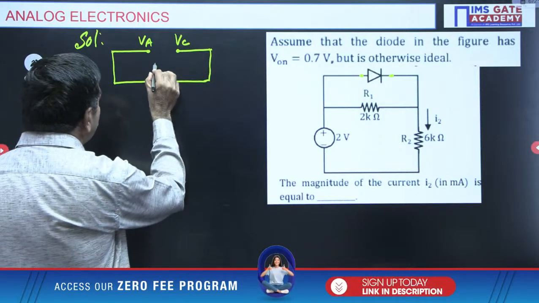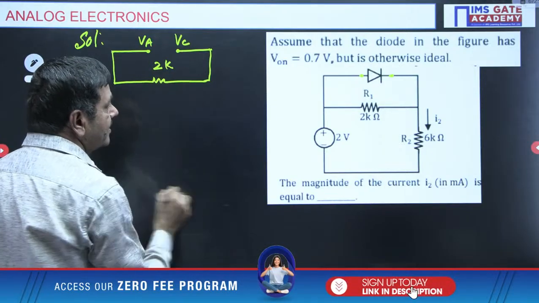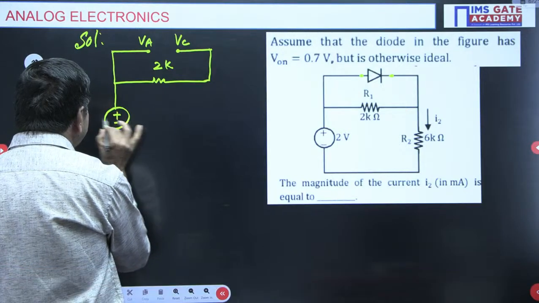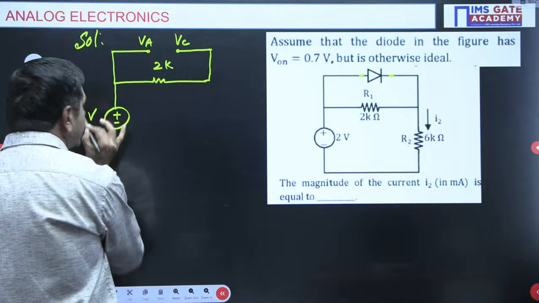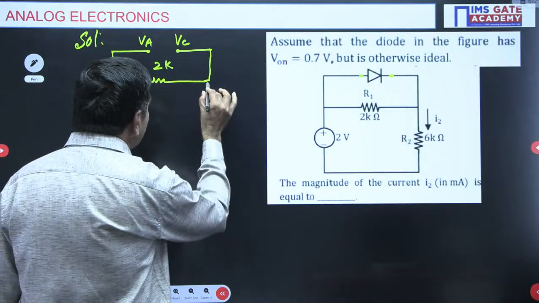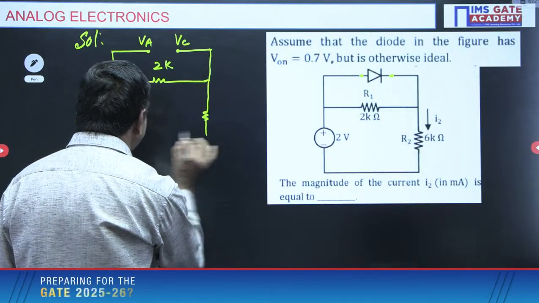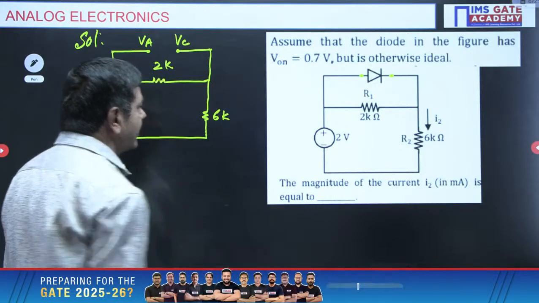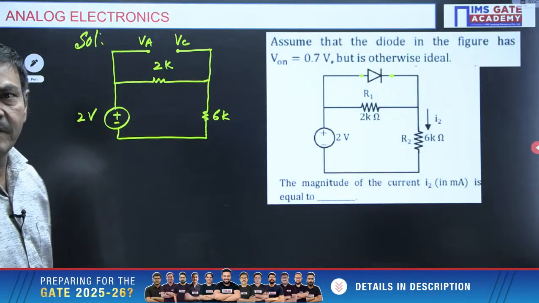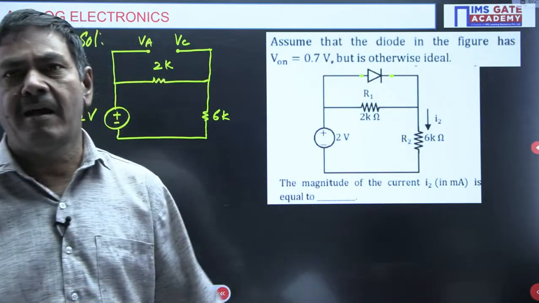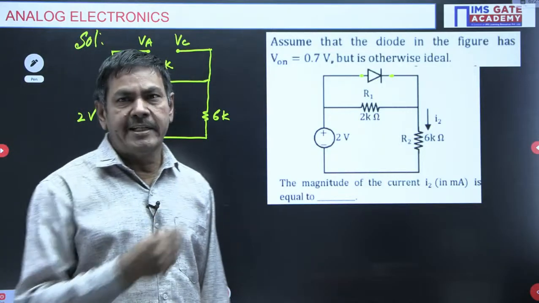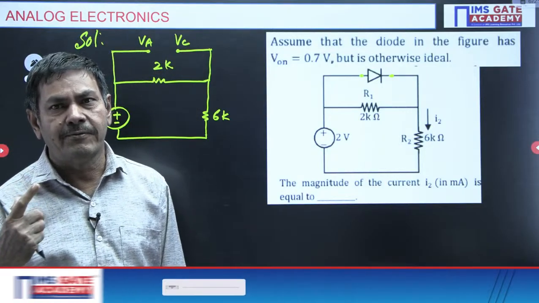Here connected with 2 kilo ohms, no doubt. Here supply voltage is given with 2 volts. This is with 2 voltage, you know very well. And a 6 kilo ohm resistor is connected here. You please tell me, without my help, whether the diode is on or off. What is your conclusion? You identify whether the diode is on or off.